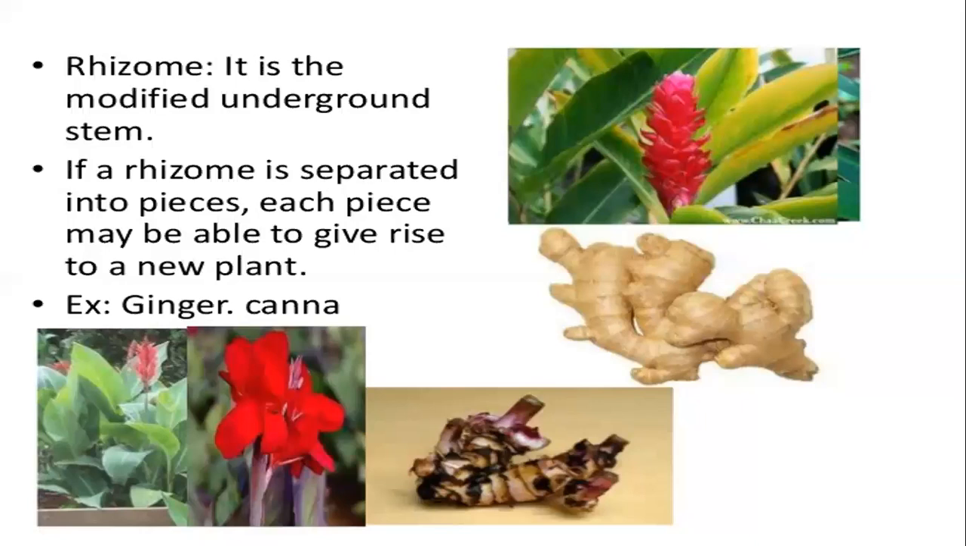Example अगर है तो जिंजर है और कैना है. जिंजर आपको पता है, अदरक जो है वो, तो ये जो अदरक है या टर्मेरिक है, they all come under rhizome. So what is rhizome altogether? It is a modified stem. Okay, modified क्यों? It doesn't grow upwards, grows in the soil. Fine. And you cut the piece.